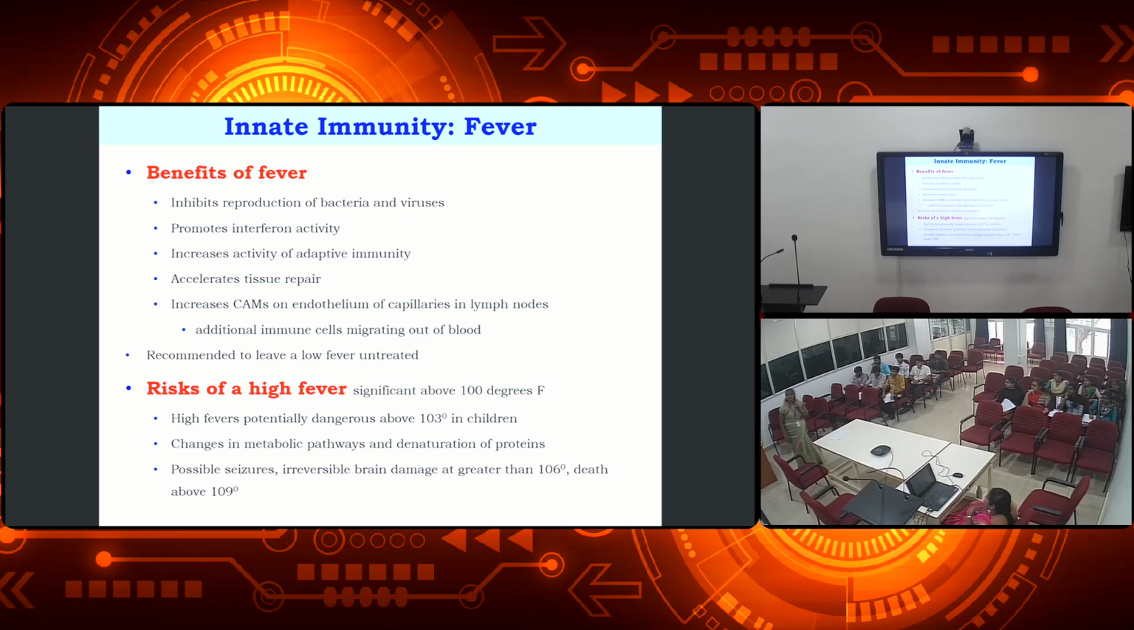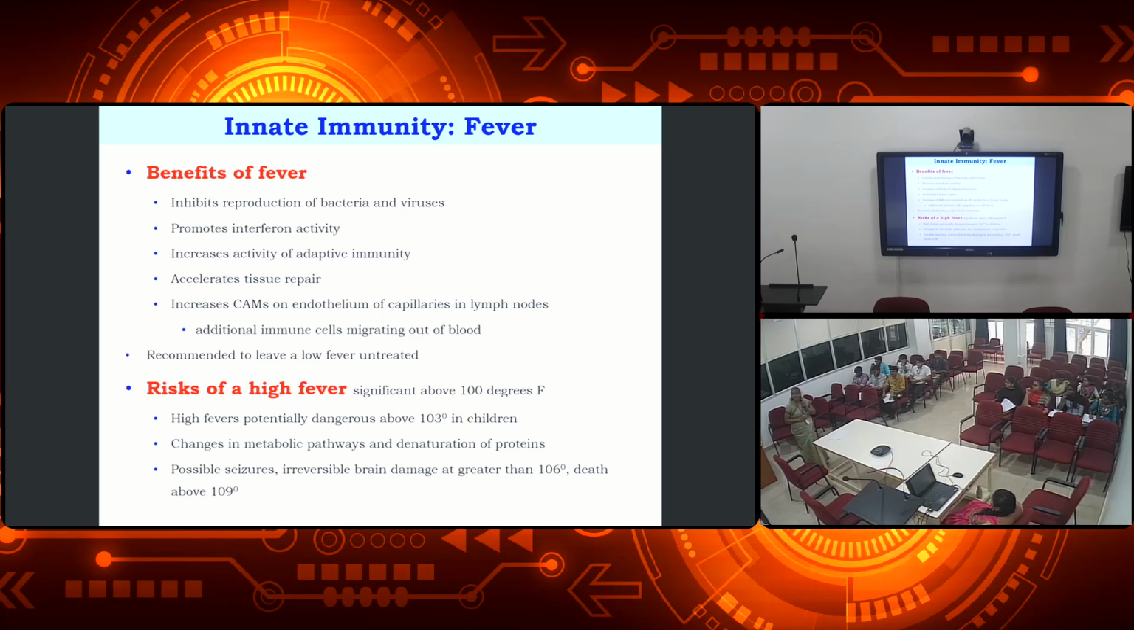Okay, and then it is accelerating the tissue repairing. Repairing means that if any damage is there in our tissue, it will be repaired. During that time we will be getting the fever. Even when we get hurt, sometimes fever comes, because our tissue is getting repaired. Okay, and then it increases the clamps on the endothelium of capillaries in lymph nodes, which allows the immune cells to migrate through the margin of the blood vessels.